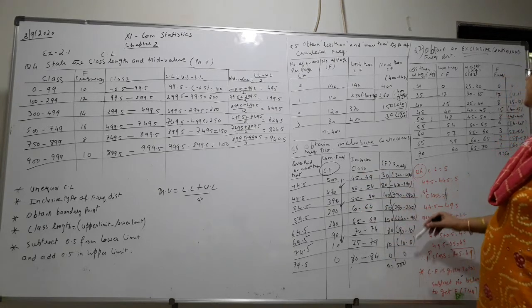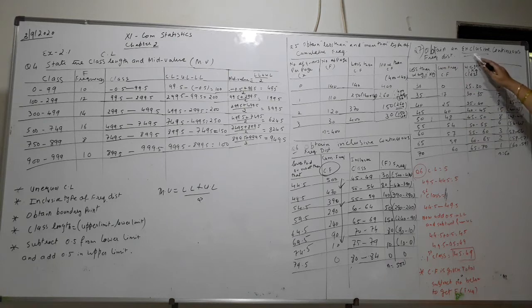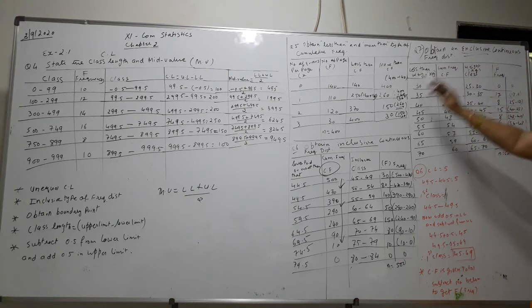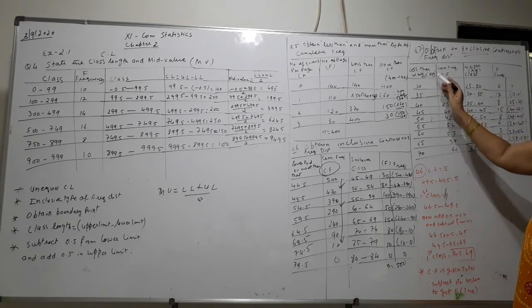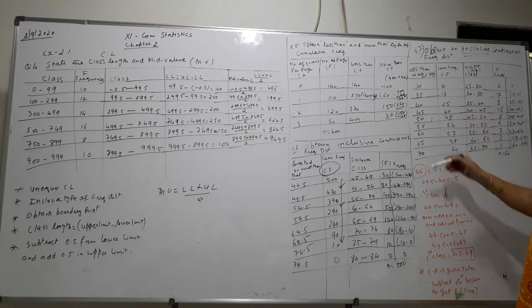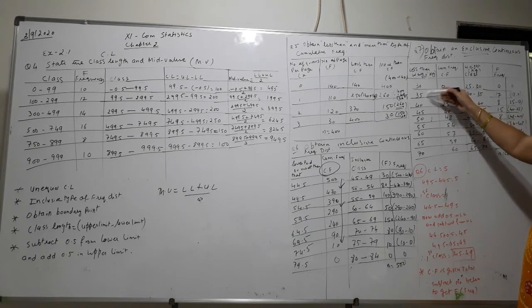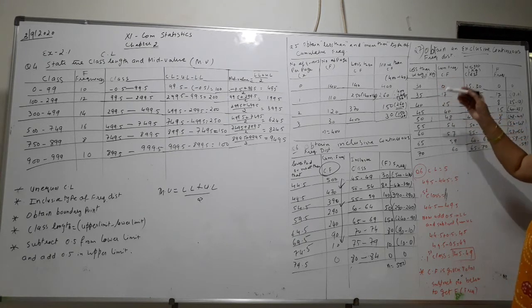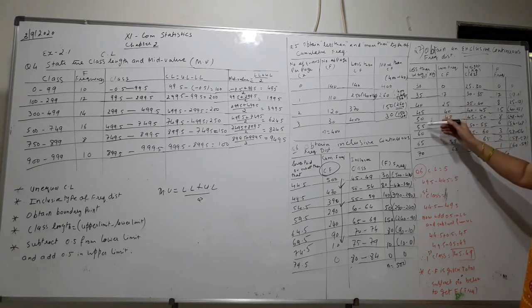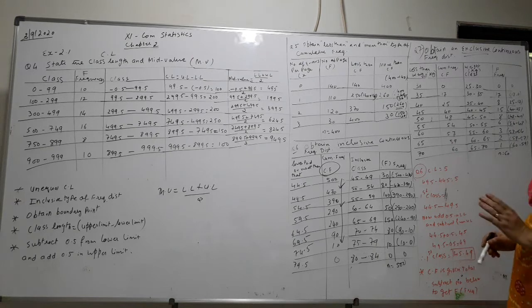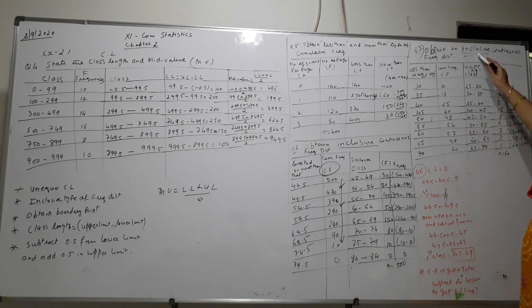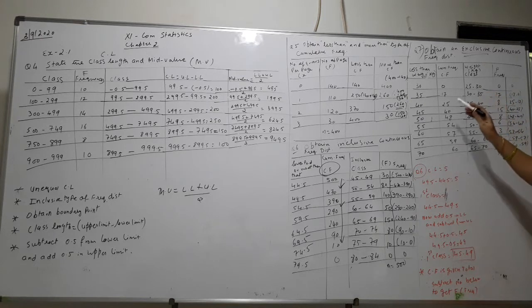So this is question 6. Question 7, same way: obtain exclusive. Here it is inclusive, here you have to obtain exclusive. Then less than weight is given in kg. These are all the weights, and you can see here also the class length is equal: 35, again 40, 45, 50, 55, 60, 65, 70. So the class length is equal, and you have to prepare exclusive. I will show you the meaning of exclusive so you can follow it better.